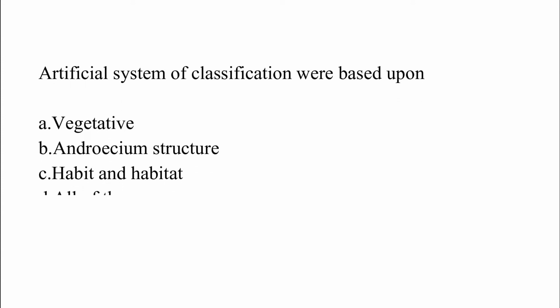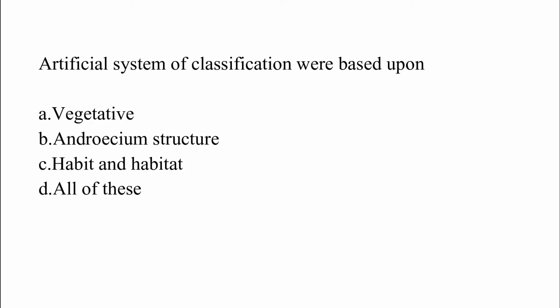Artificial System of Classification were based upon option A, vegetative, option B, androecium structure, option C, habit and habitat, option D, all of these. The correct answer is option D, which is all of these.